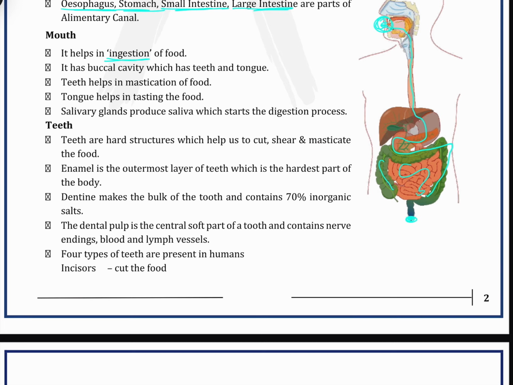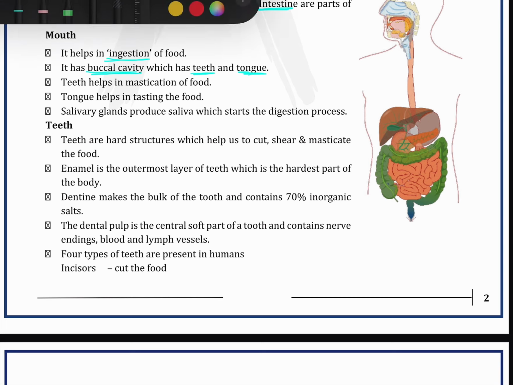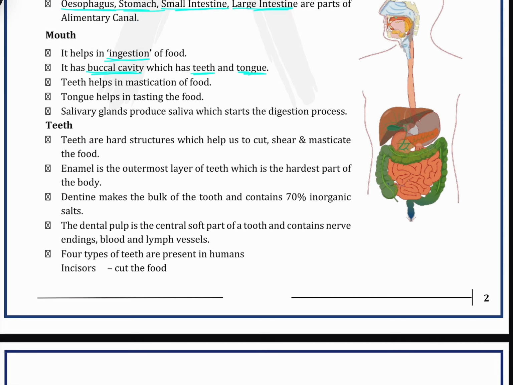It has a buccal cavity which has teeth and tongue. The buccal cavity is mainly this region. It has teeth and tongue. I'll make it clear. Here you can see this is the buccal cavity. From here the tongue originates, and the teeth, we know, are here.